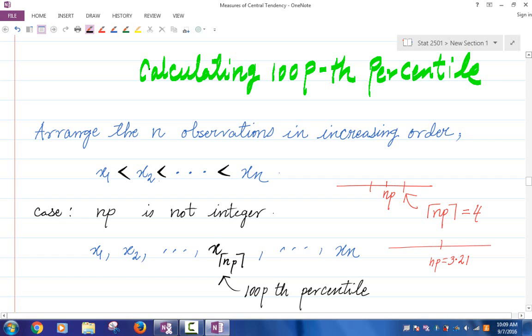If np is not an integer, then the 100P-th percentile is given by the observation with index equal to the ceiling of np. Now, that symbol that I have around np, right?